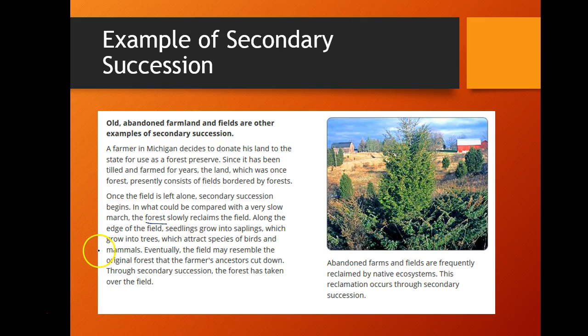So what will happen is at the edge of the farm there might be seedlings that originate from the forest, and those grow into saplings and will eventually grow into trees. And those trees, we know, are habitats for many birds and mammals, so that will attract other organisms from the forest, and eventually that field will start resembling more and more of the original forest that the farmer's ancestors cut down. So through secondary succession, the forest has taken over the field.